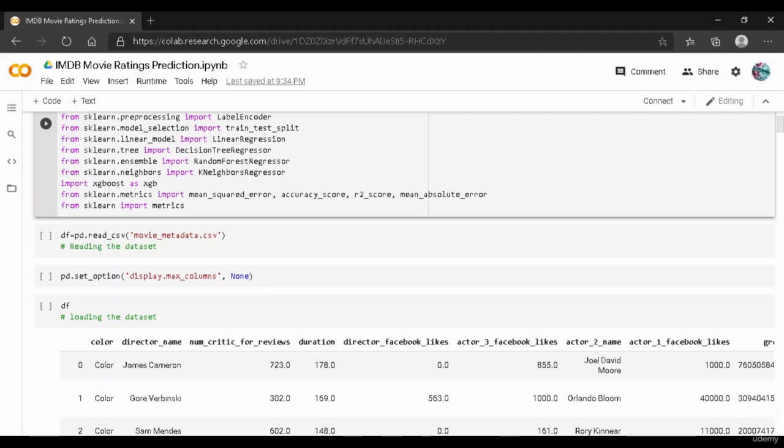And then we have imported the XGBoost regressor. XGBoost is a decision tree based ensemble machine learning algorithm that uses a gradient boosting framework, and the algorithm differentiates itself in the following ways. It is used in a wide range of applications, and the XGBoost regressor can be used for solving regression, and we can use the XGBoost classifier to predict a classification problem as well.